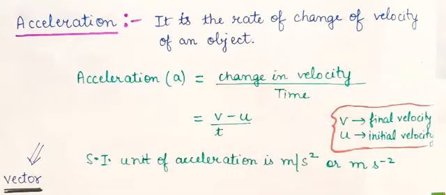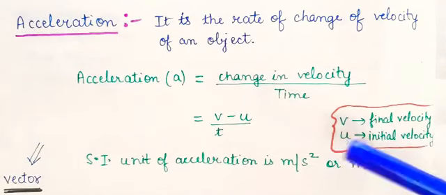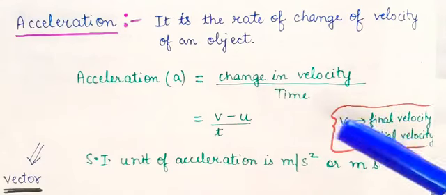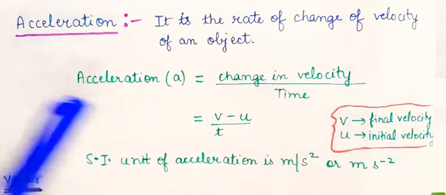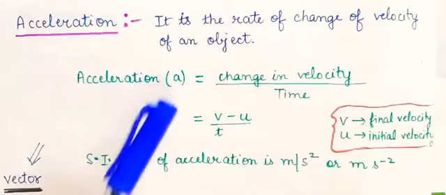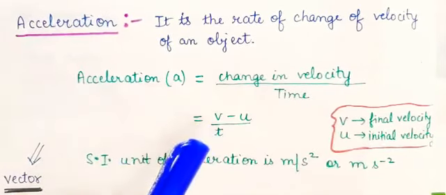Now I have a question. Tell me, is acceleration a scalar quantity or a vector quantity? Acceleration is a vector quantity. Why? Because it has magnitude as well as direction. And remember that initial velocity is represented by u, final velocity by v, and we represent acceleration by a. So a is equal to (v - u) / t.